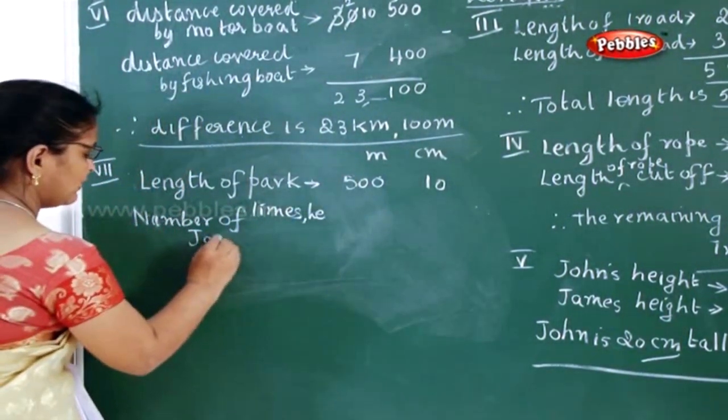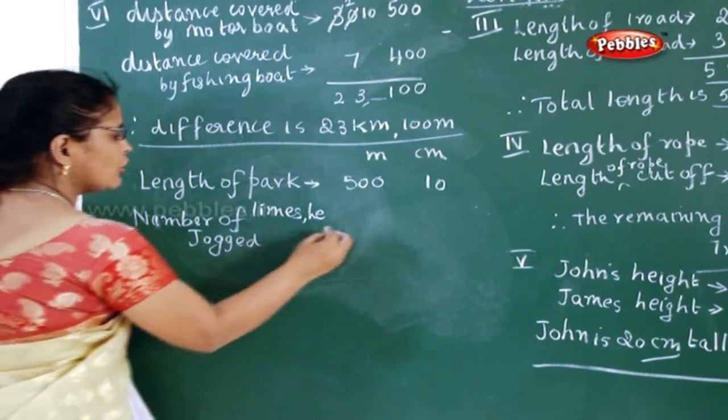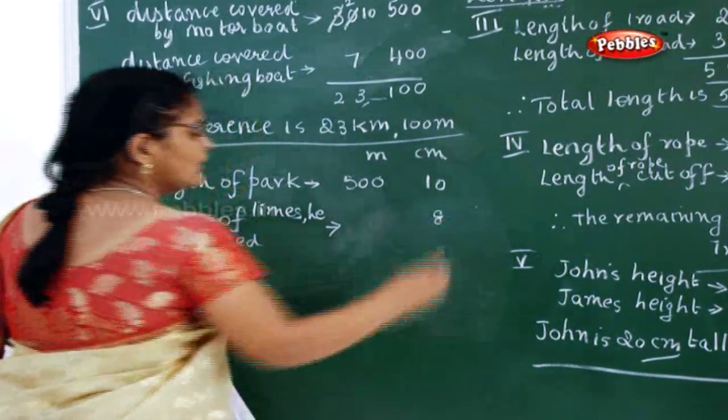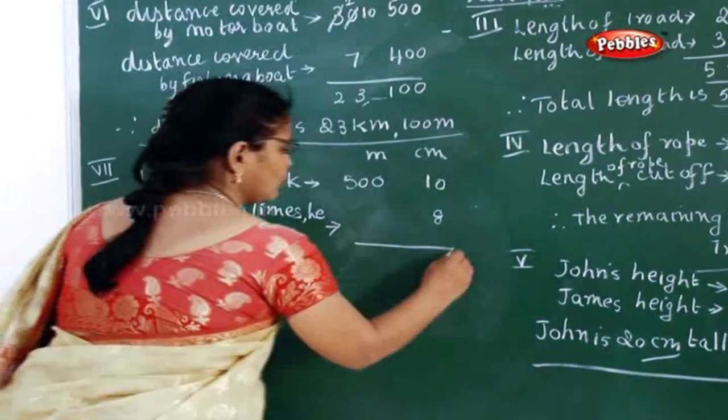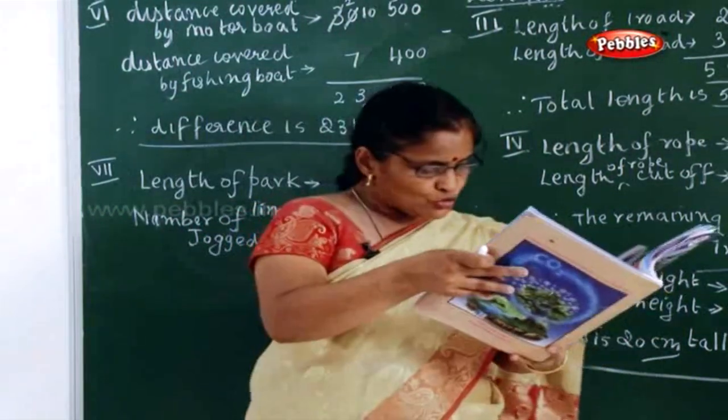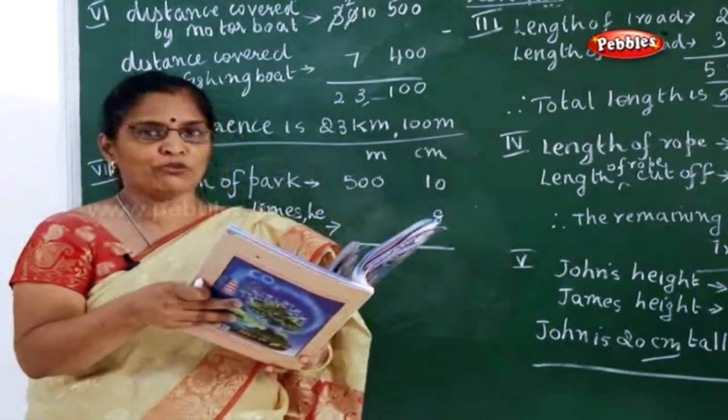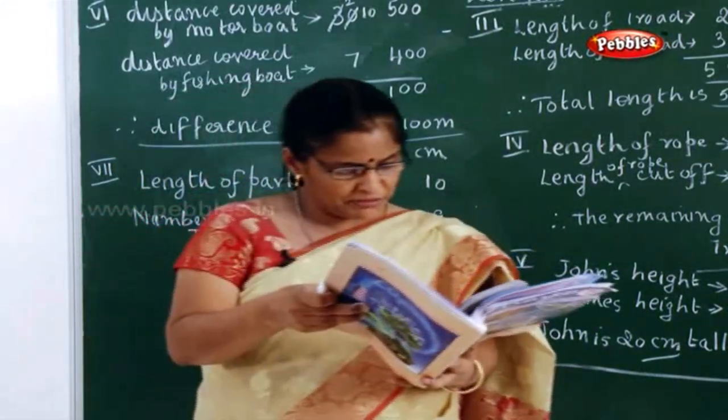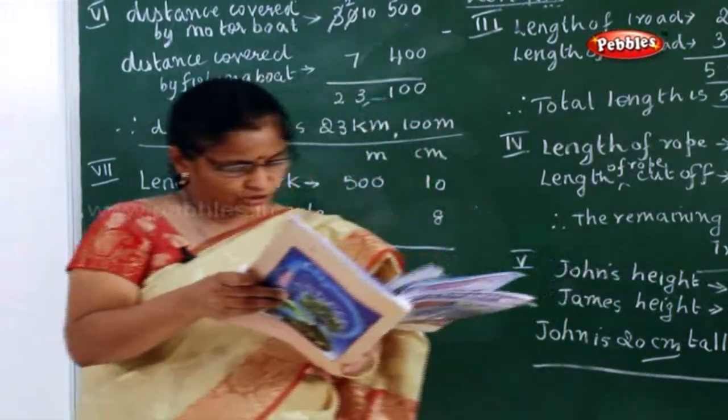Who jogged? It is Somnath. Number of times he jogged was 8. Now, what is the question they have asked? Just read once again. Somnath jogged 8 times around the park, that is 500 meter and 10 centimeter long path.